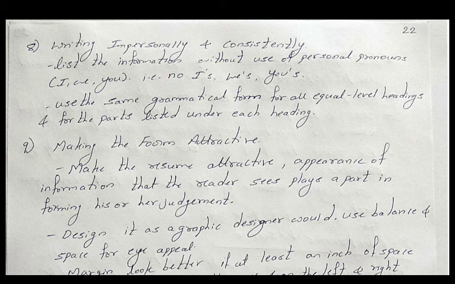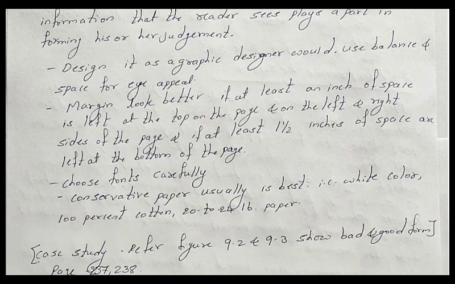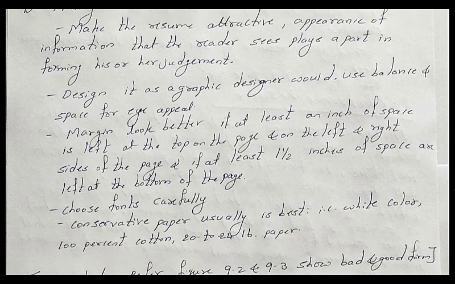The next one is making the form attractive. How do you make your resume attractive? The appearance of the information that the reader sees plays a part in forming his or her judgment. Is it clear? You are already familiar with this: what the top margin and leftmost margin should be, what type of fonts you have to use, what type of paper you have to use. You have studied all these things while preparing the report. The same list is mentioned here, so please go through it. These are the things you have to take care of whenever you are preparing a resume. Okay, so we will stop here.